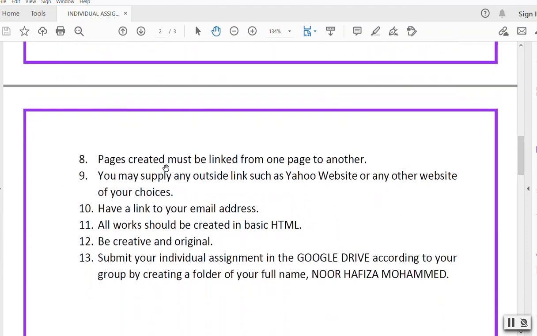Pages created must be linked from one page to another. This is what we call the home page, the first page, whereby you have all the links to the other pages in your web. As required, you need to have 7 pages, so the first page is the home page, and the other 6 pages are linked. You can link from one to another. And then you need to have a link to another website and a link to your email address. This is the basic HTML, so you just need to have this, no need to have more.